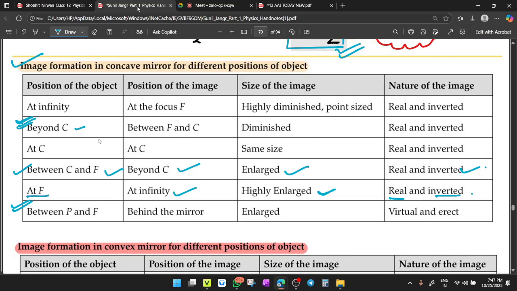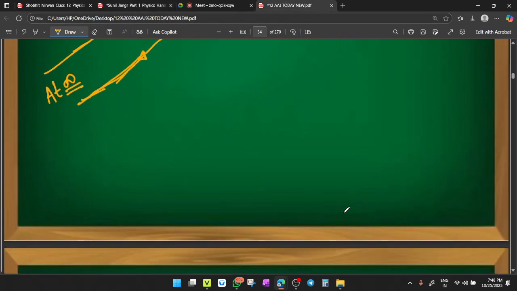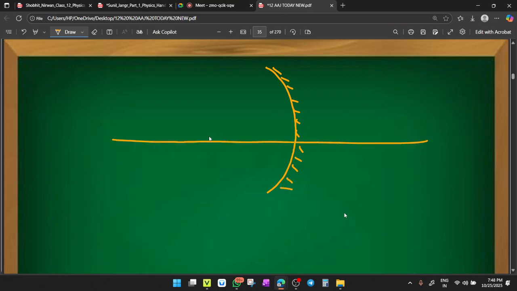Clear? Next case, this is the case of the shaving mirror, when the object is between pole and focus. Very important case. When the object is between pole and focus. Check. This is our mirror. This is our principal axis. This point is the pole and this point is the focus. Clear? Now your object is lying somewhere here.